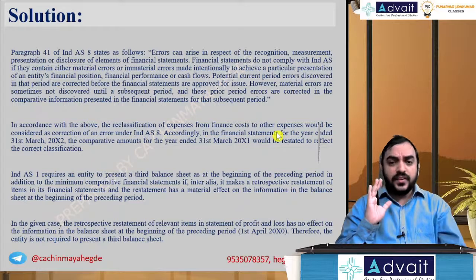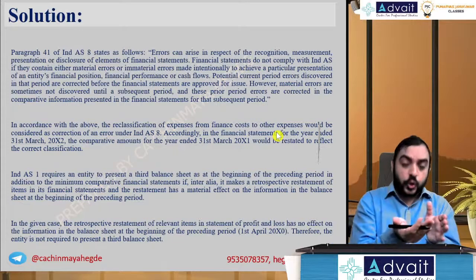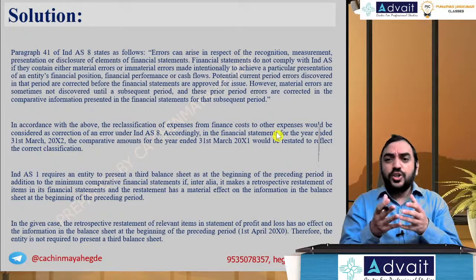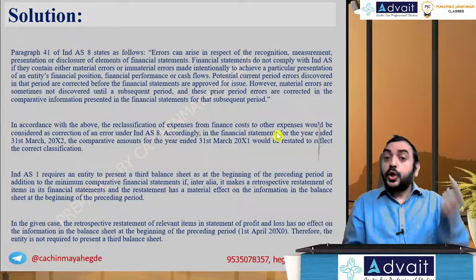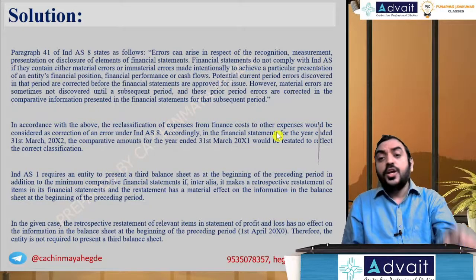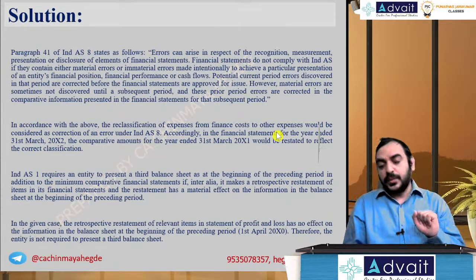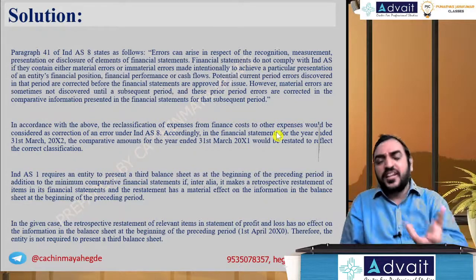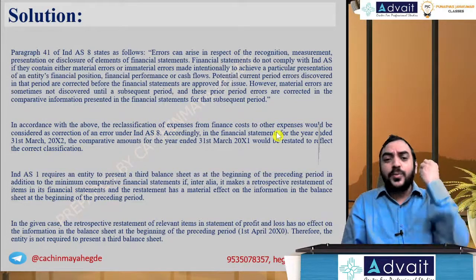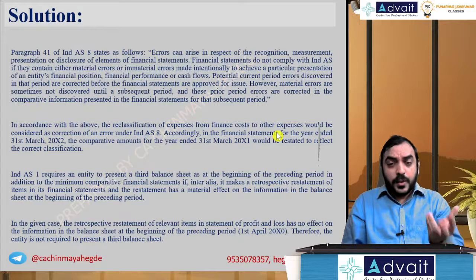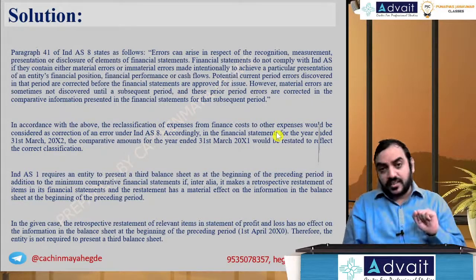Okay. Now an error arises when there was a situation but you overlooked it. A change in estimate situation happens when you estimated something that was not under your control at that point in time. If you had information but you misinterpreted it or did not make use of it, that becomes a mistake. But some estimations are required, for example the useful life of an asset. You estimate it to be 8 years, and it happens to be 4 years. It's not a mistake, it's not an error, because the circumstances have changed after that.